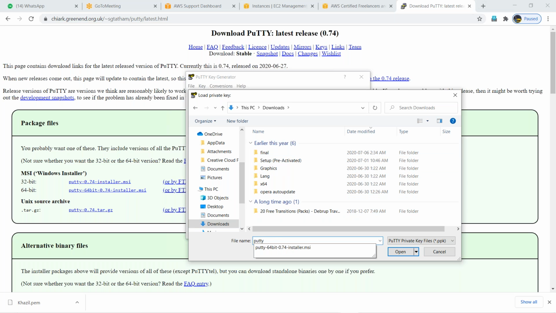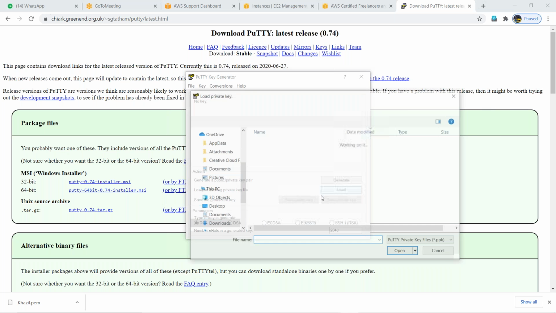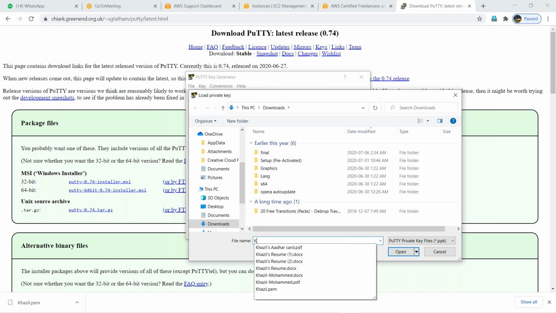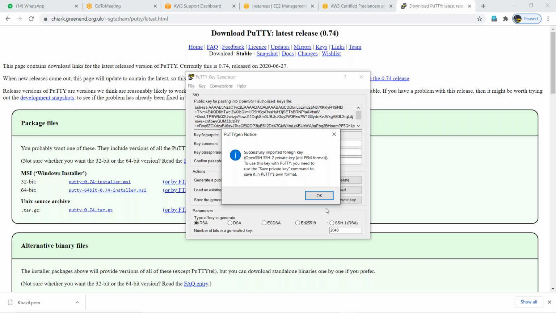Type it. What is your PEM key name? Select properly. You haven't selected properly. Click on the load button. Select it from the name. You got the name. Open it.